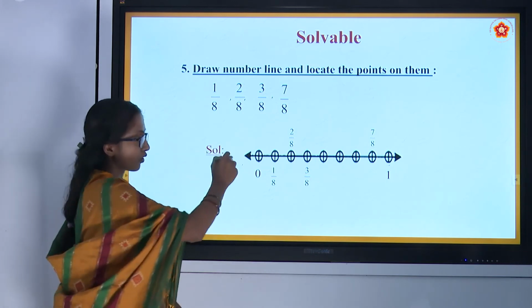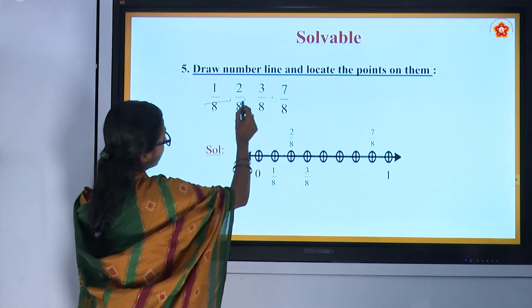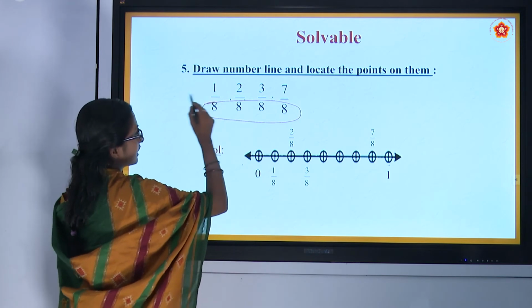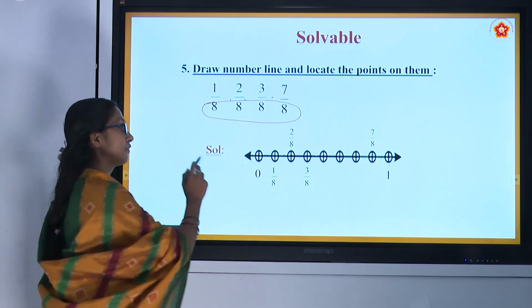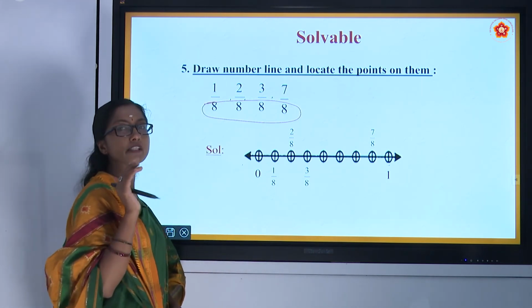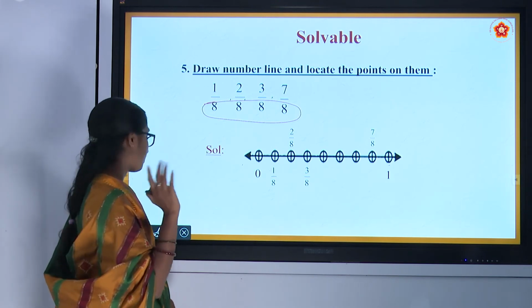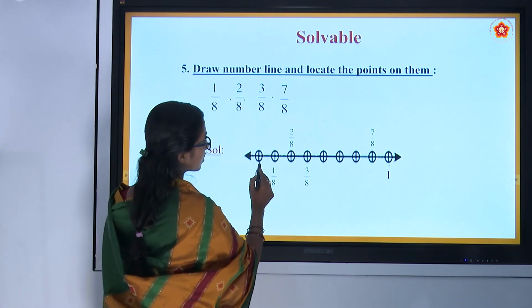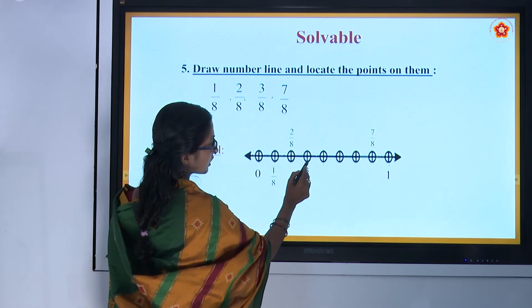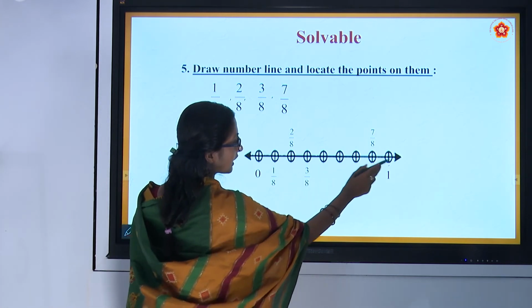In all fractions, the denominator is 8. That means from 0 to 1, it is divided into 8 parts. The whole is 8 parts.